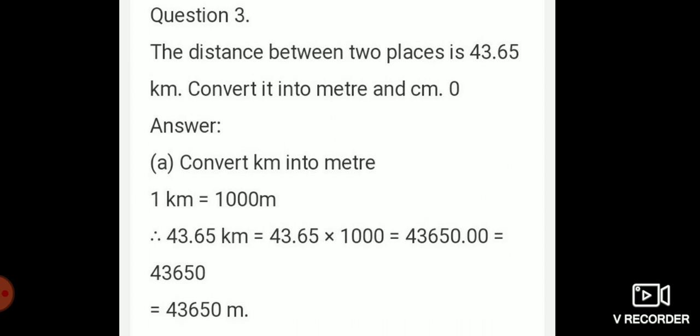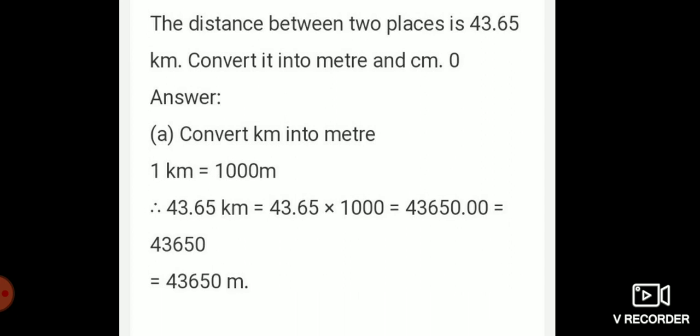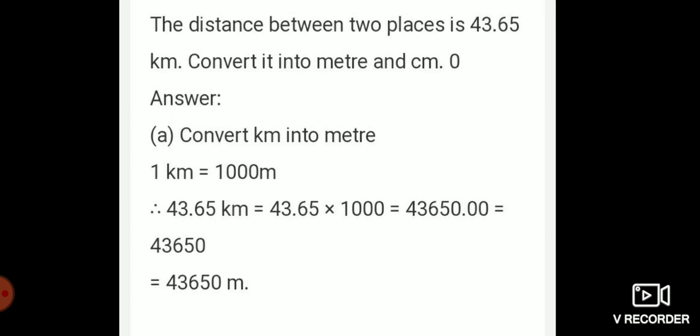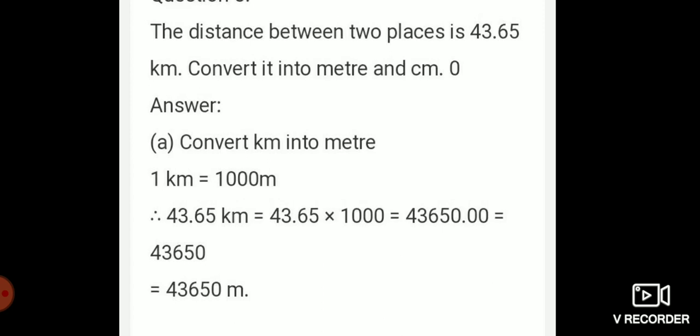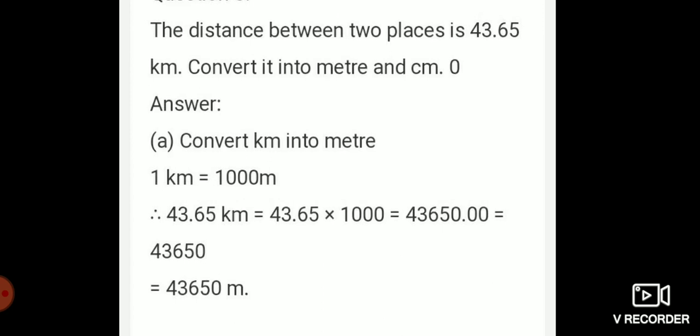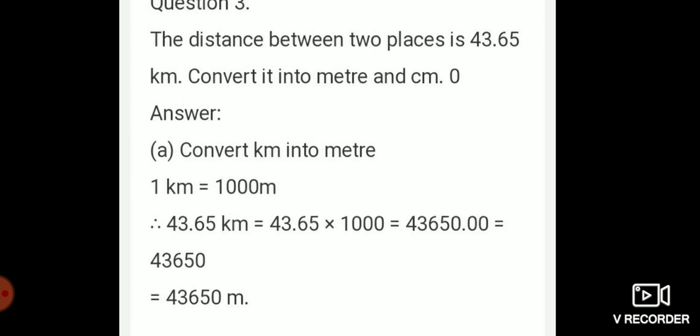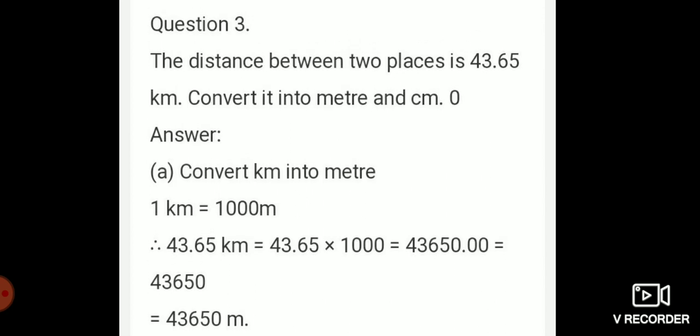First convert kilometer into meter. 1 kilometer is equal to 1000 meter, children. The distance between two places is 43.65 kilometer.